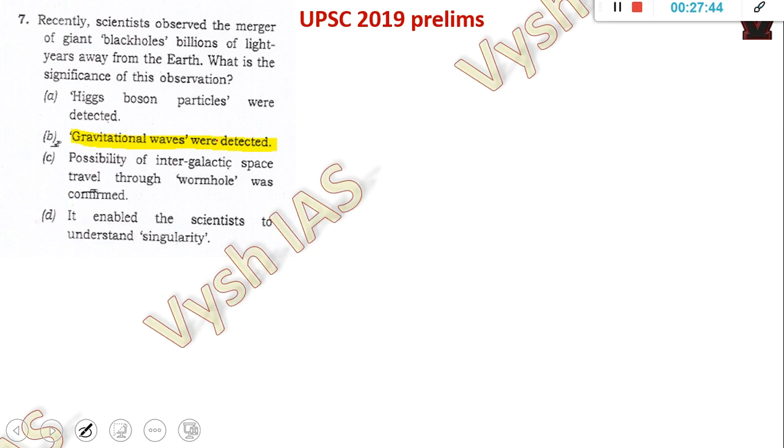Now, recently, scientists observed the merger of giant black holes billions of light years away from the Earth. What is the significance? If last year a student did not answer this, that means the student either was a beginner or did not study anything properly. Because this was in the newspaper almost every week. Every week for at least 1 or 2 years continuously, gravitational waves were in the news.